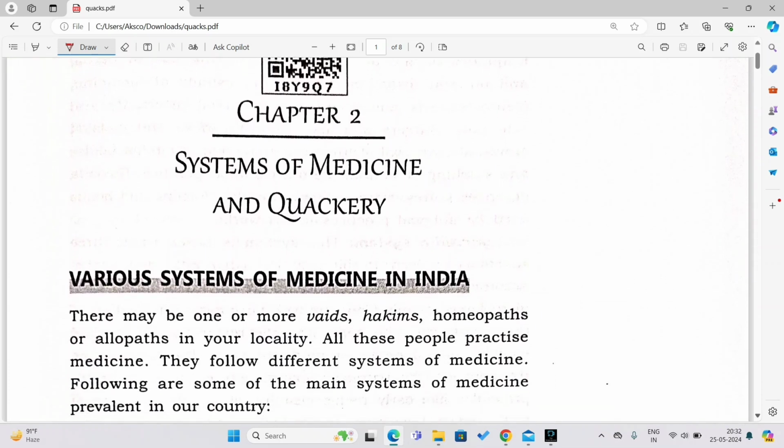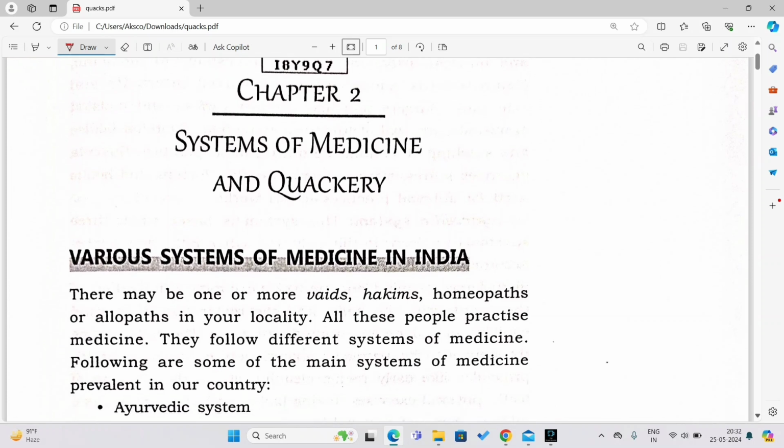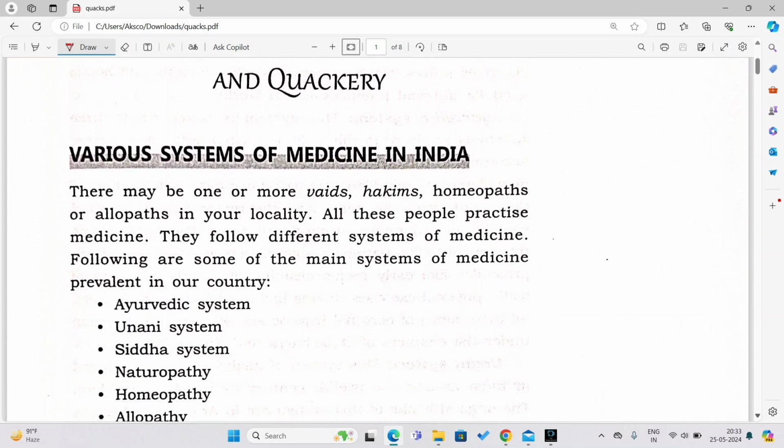So here we are going to learn about the different systems of medicines like Unani system, allopathy, homeopathy, right? And then we are going to learn in detail about who is a quack. Are you and me quacks? So let us see who are quacks, right? So, various systems of medicines in India. See, basically we are talking about the country India, our own country, right?